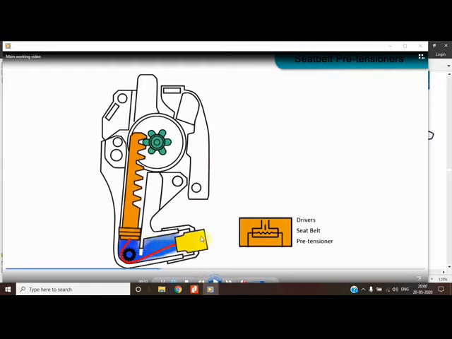This gas moves the piston, and the rack and pinion mechanism rotates and tightens the belt in milliseconds by a certain length, whether it is 100 mm, 120, 130 or 150, whatever the manufacturer gives. That much length is retracted and the belt is tightened.